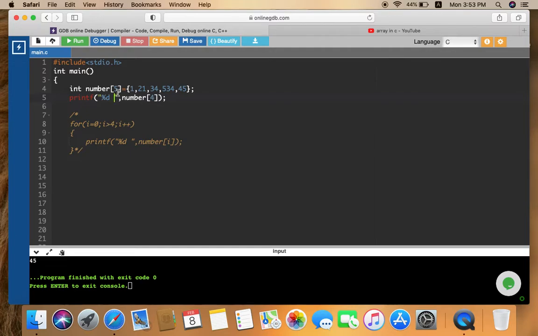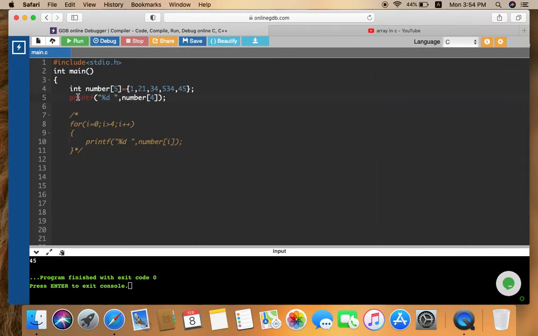Remember this. Now this is the way of printing a single or specific value of an array. This is the syntax of the printf statement: printf and these two brackets. Now I have to print an integer value since my array is of integer data type.